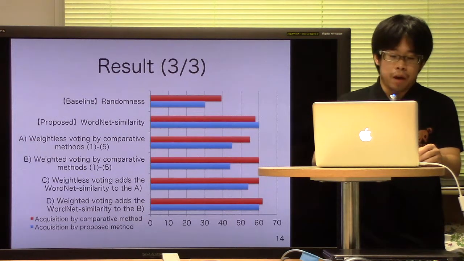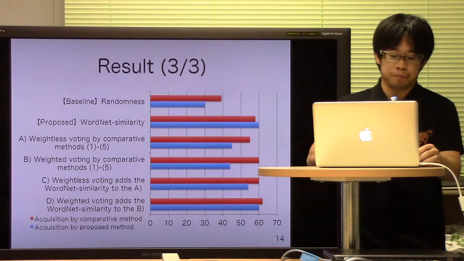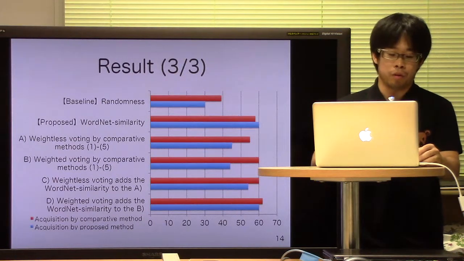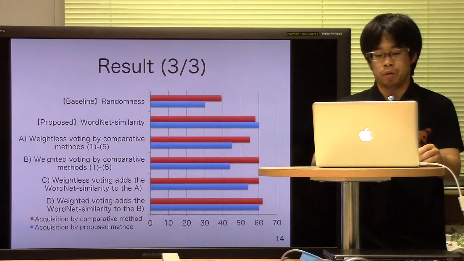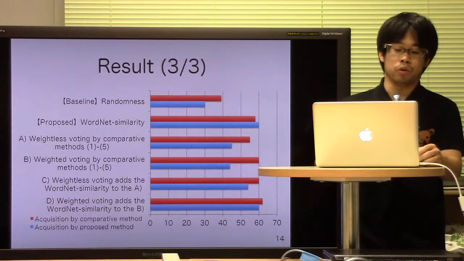Since the combined method obtained a nearly equal accuracy, the proposed method is better than the weighted voting method because of its simplicity. These results show that selecting the target word based on its similarity of meaning with the original word is better than selection by frequency or context information.